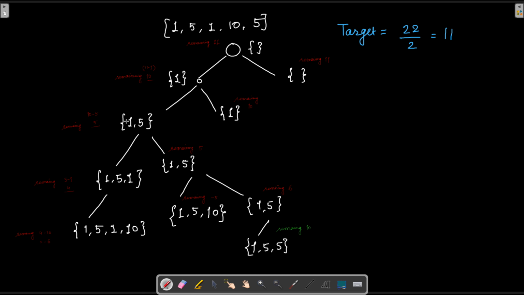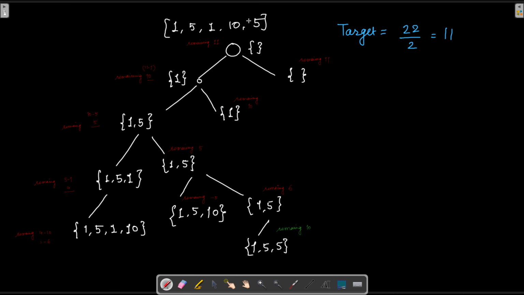Now, if we take 5 in, then it becomes 1, 5. And if we do not take 5 in, then it remains 1 only. Now in this situation, the remaining is 5. Now again, we have another choice, whether we take 1 in or not. If we take 1 in, then our remaining is going to be 4. If we do not take 1 in, then our remaining will be 5. Let us see what happens in this branch again.